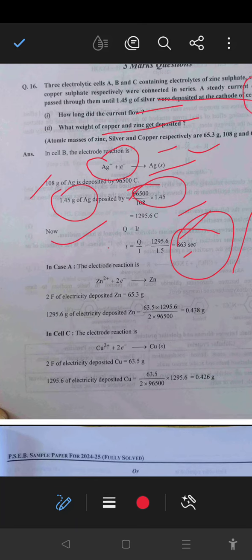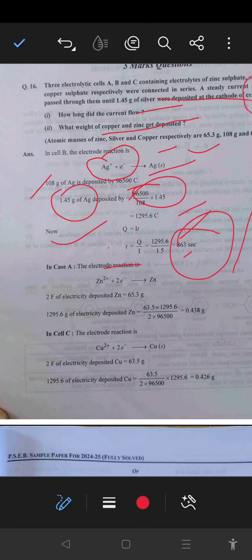So as we know, in cell B, the electrode reaction is Ag positive plus electron gain करेगी, reduction will occur, silver formation. As 108 gram of silver is deposited by 96500 coulomb charge, so 1.45 gram of silver will need 96500 divided by 108 multiplied by 1.45, that will give 1295.6 coulomb. So as we know, the total charge Q is equal to IT. So T ਇੱਥੋਂ calculate ਕਰ ਲਾਂਗੇ, Q divided by I. Q amount ਸਾਨੂੰ charge given है, I put ਕਰਾਂਗੇ, so we will get the answer.